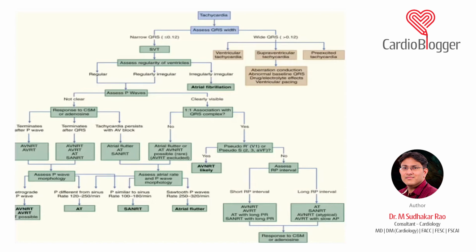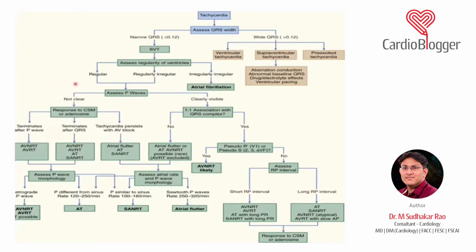SVT, you should always see whether it is regular or irregular. I already told you irregular has three differential diagnoses. So the irregular, most common, is atrial fibrillation. It can be a MAT or it can be a flutter with variable conduction. Regular has a big number of differential diagnoses.